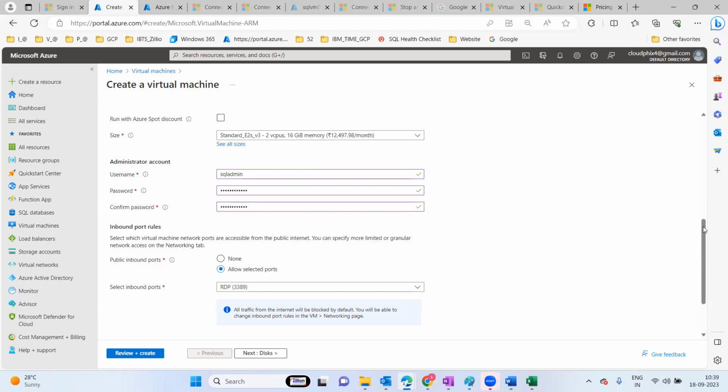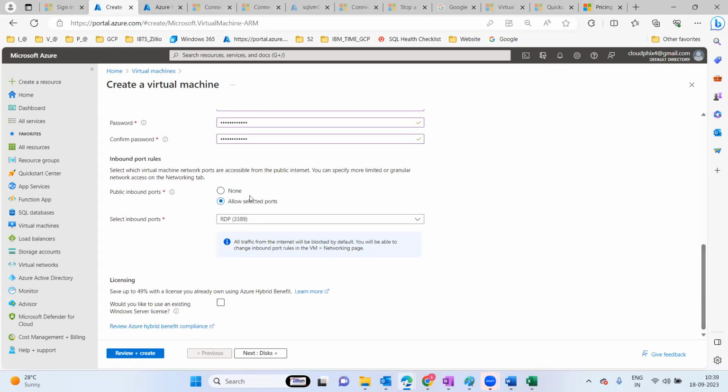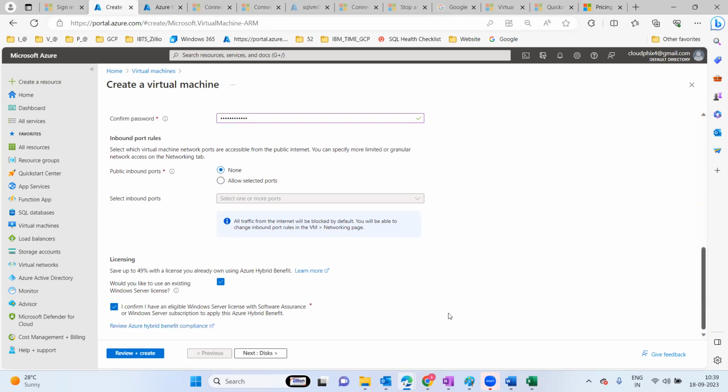So if you want to do some RDP related stuff for the Windows machine, RDP port number 3389 is required. For the demo purpose, I am just not taking any port number. Let's see what is the output it is going to come in. As I said just before, with the pricing calculator, if you have the enterprise license with you, the OS related cost will reduce nearly 40 to 49%, right?